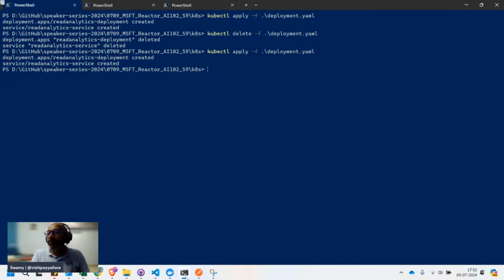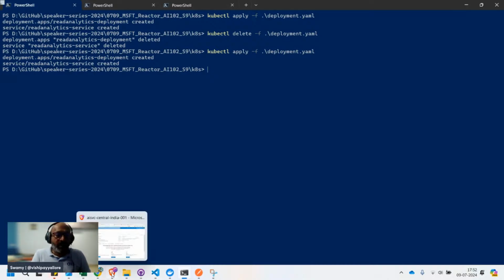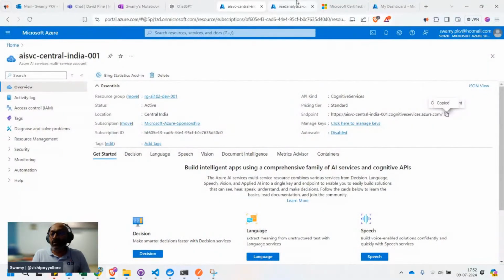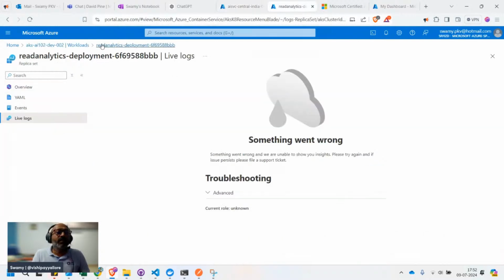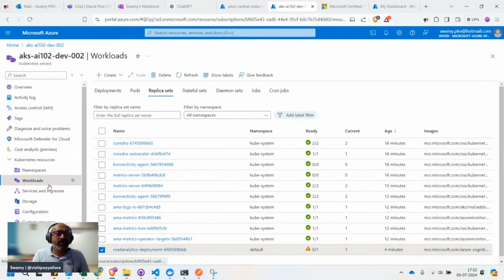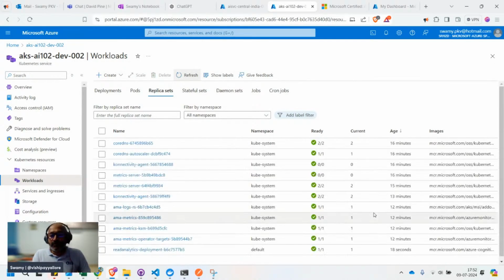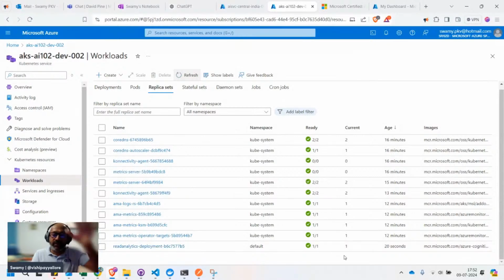Now we deployed it. Now let's quickly come back to Kubernetes. Let's go back to the workloads and let me do a refresh. Now that workload is in green. Previously it was in orange. Now it is in green.